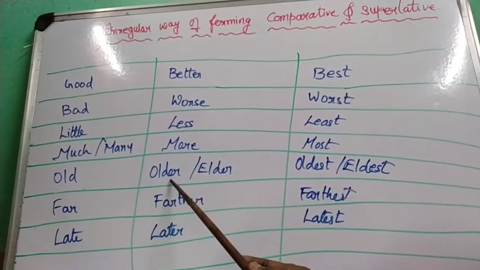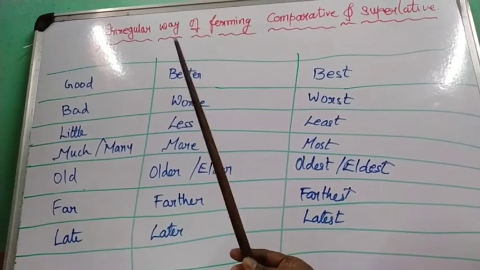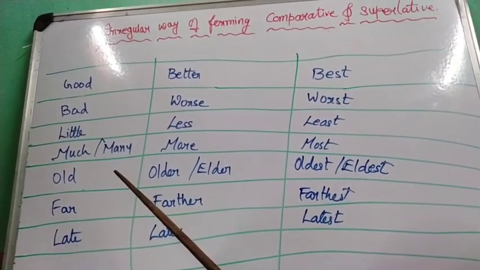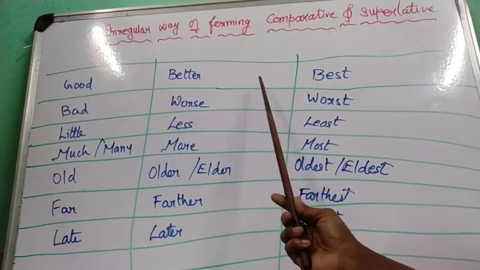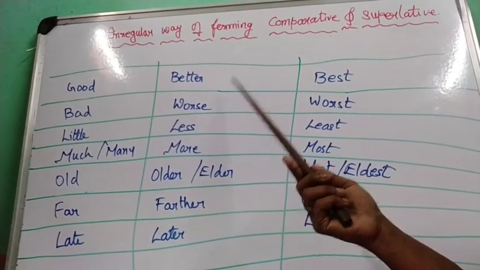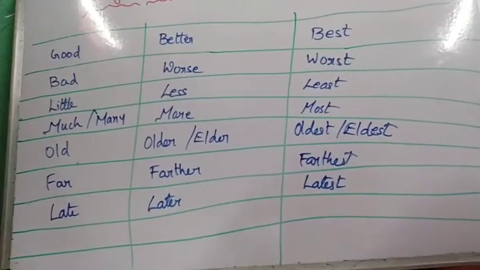Now where do we use older? With things. Now if I say this stick is older than the other one, or this board is older than that board. So when we are comparing things, right, then we use older.